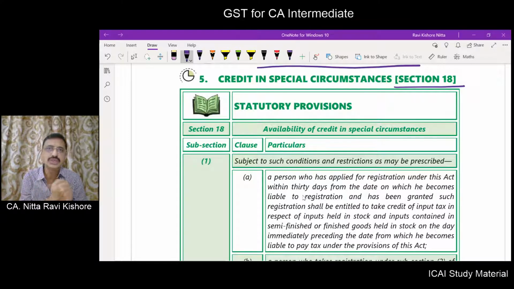And as usual, what we will be doing is, first we will go through the provision per se, thereafter we will go through the rule per se, and after we are through with the specific provision and rule, we will go to our analysis part. So first let's start with the provision, section 18 subsection 1. What does 18 subsection 1 state?